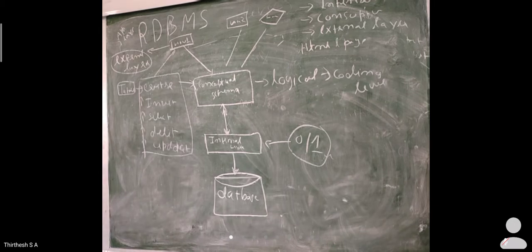that deals with the user views of the database, also known as the view level, or it is also known as the application level. This level describes a part of the database for a particular group of users. So what does this do? This describes a part of the database.